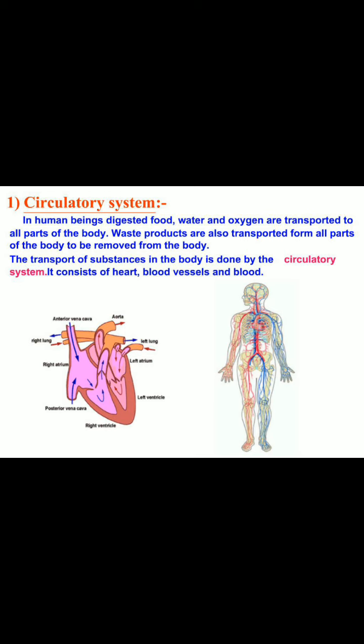Circulatory system. In human beings, digested food, water and oxygen are transported to all parts of our body. The waste products are also transported from all parts of the body to be removed from the body. The transport of substances in the body is done by the circulatory system. It consists of heart, blood vessels, and blood.